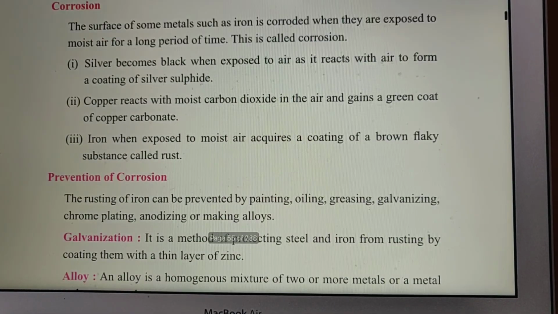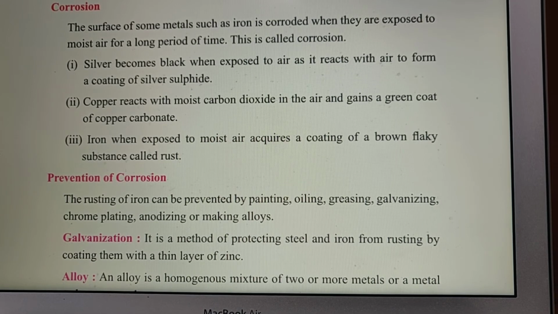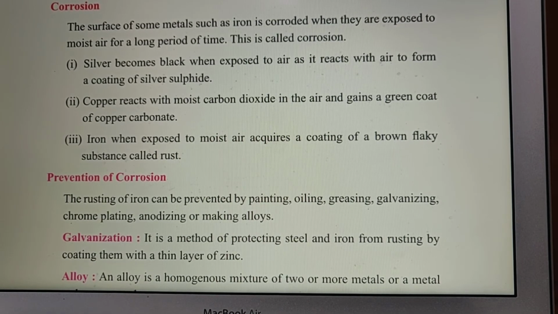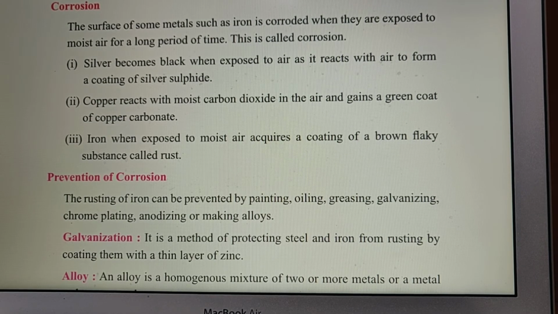Now corrosion. Surfaces of some metals such as iron are corroded when they are exposed to moisture for a long period of time. This is called corrosion.